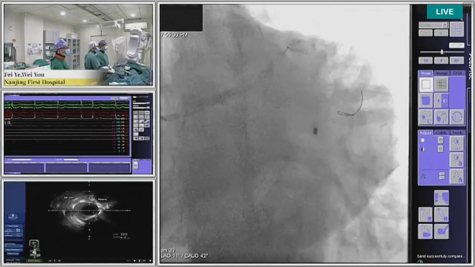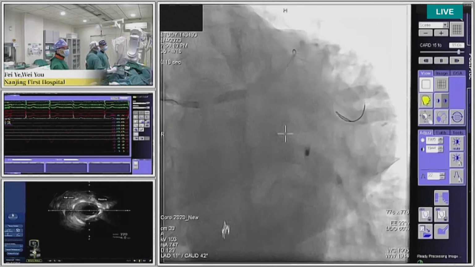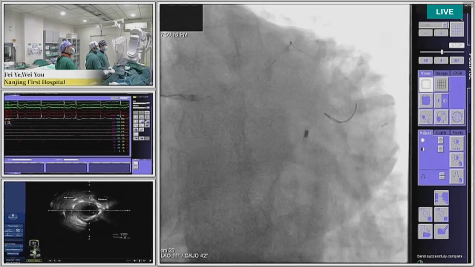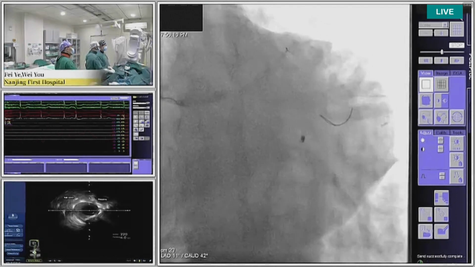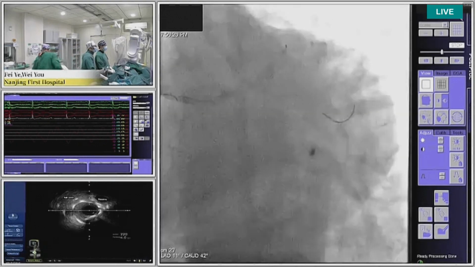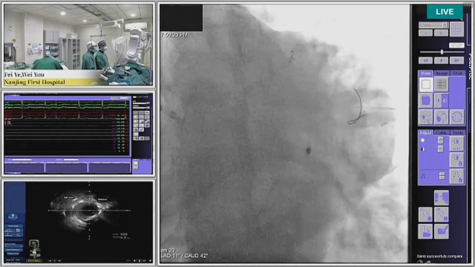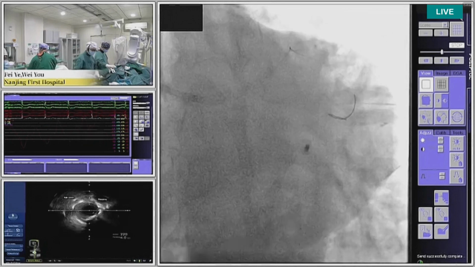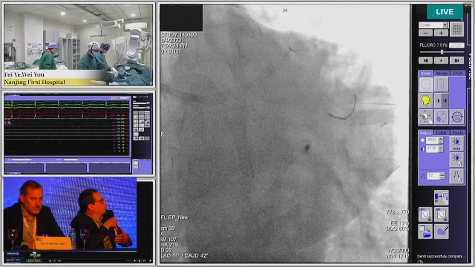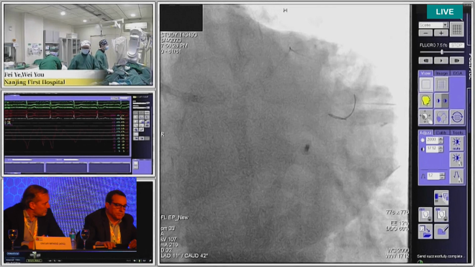But what is of concern is that my impression is that the LAD is not well prepared enough. From the IVUS and from the angio images, you can see that the proximal LAD is still not ready. So you might find a little bit of problem doing the DK crush. So I think both techniques, DK crush or culotte, are possible here. But the angle is good for DK crush, so I think it's better for this case. And these angles are actually very favorable for a nano DK crush.